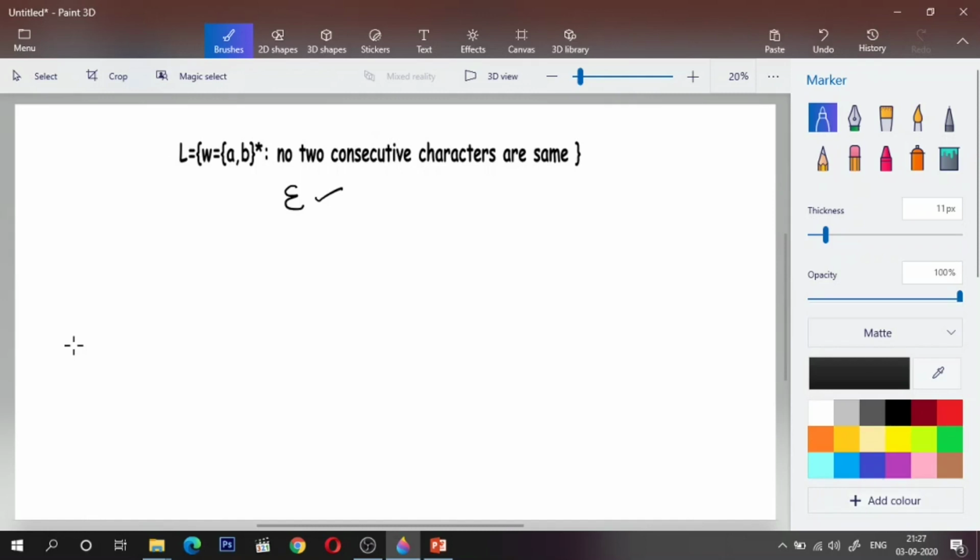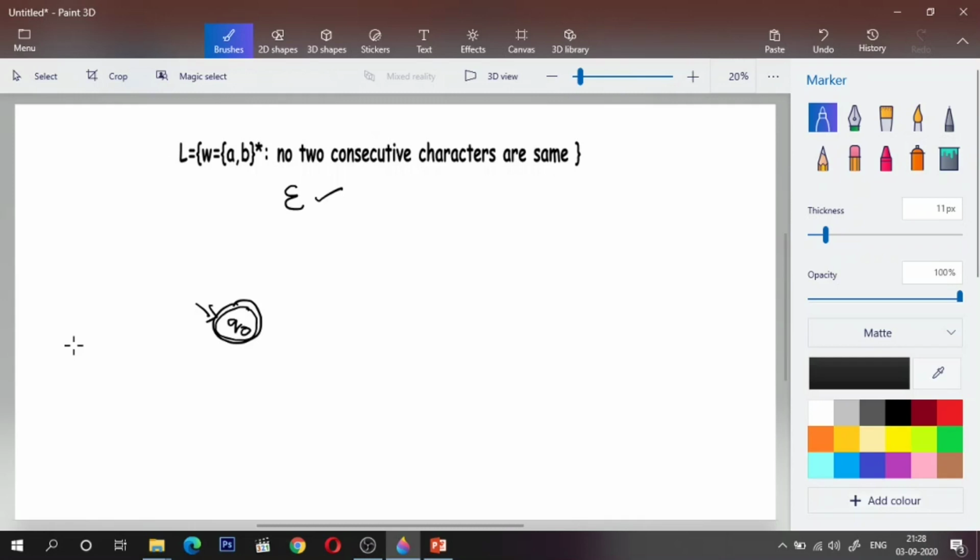So the empty string contains no two consecutive characters that are same, right? So this is accepted. So what will happen? I'll start with the Q naught, and I don't encounter anything, so this will satisfy the condition, right? So I'll mark this as valid. So this is true. So this is the skeleton of the DFSM.